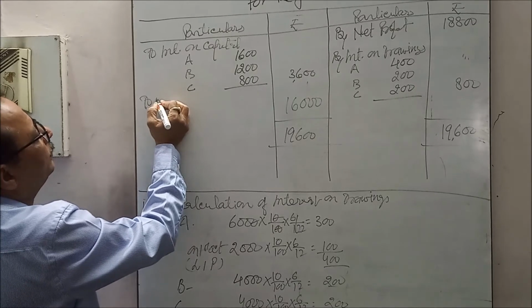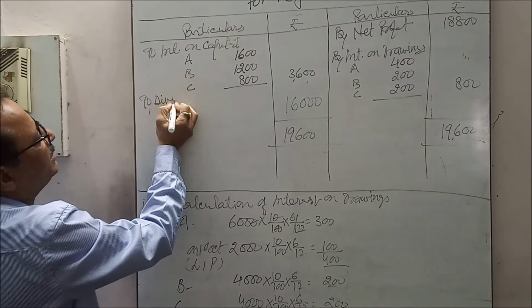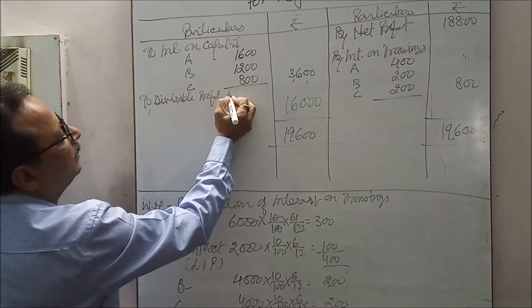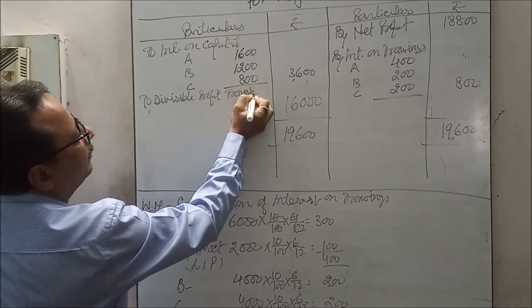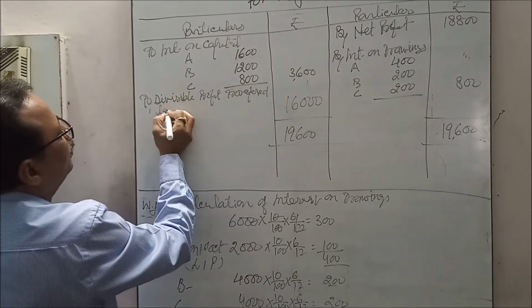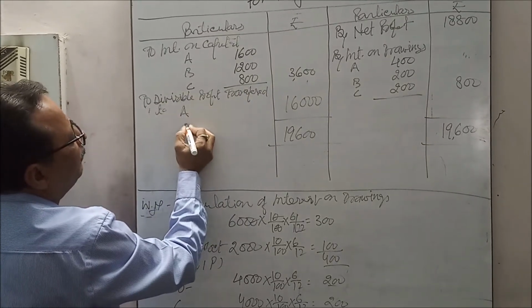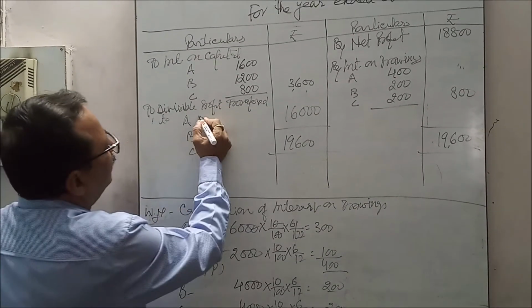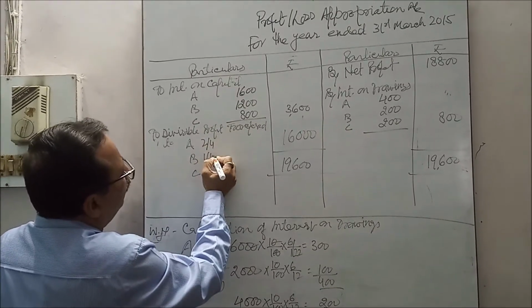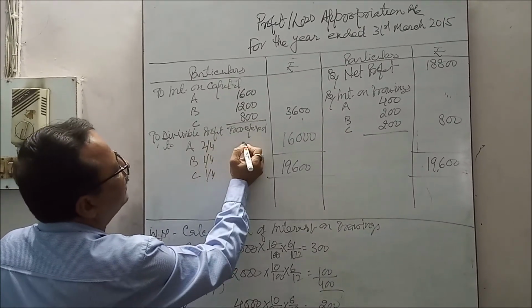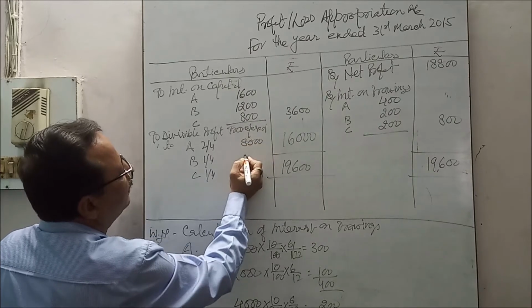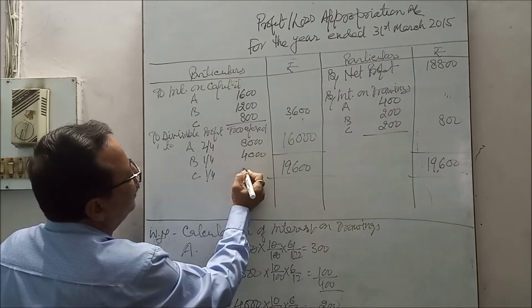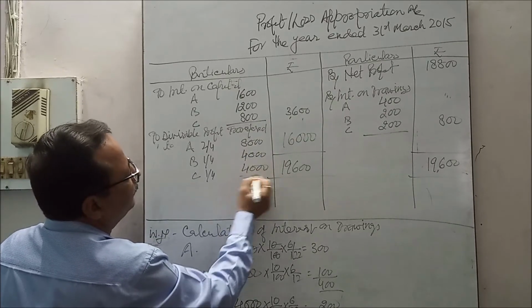Divisible profit transferred to A, B and C. The ratio is given as 2:1:1, that is 2/4, 1/4 and 1/4, that is 8,000, 4,000 and 4,000.